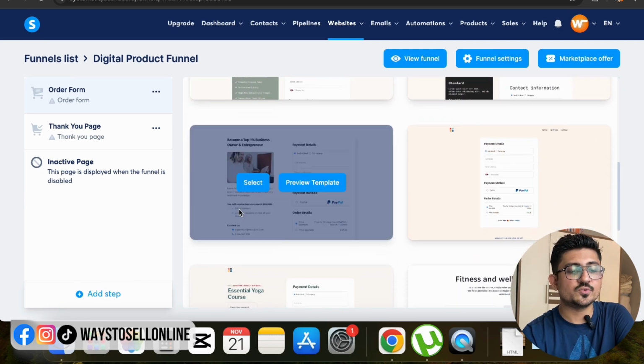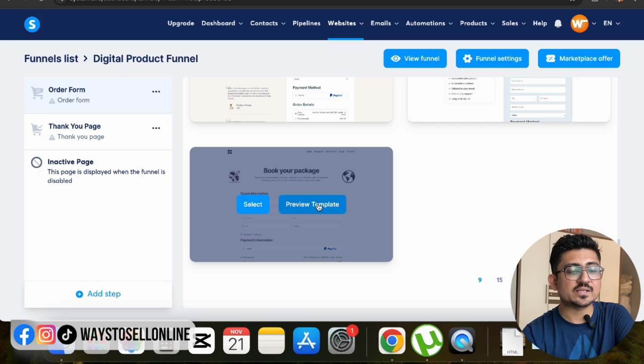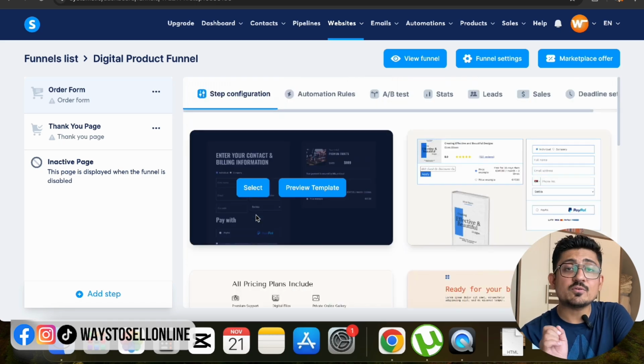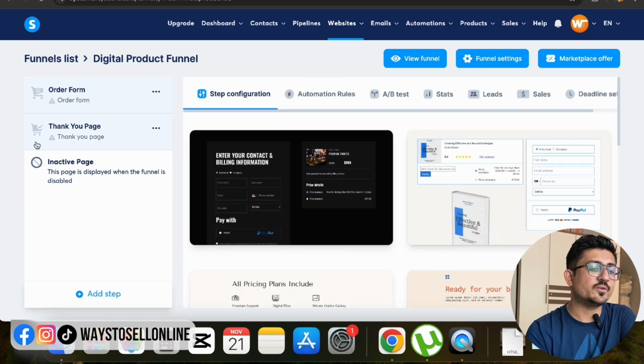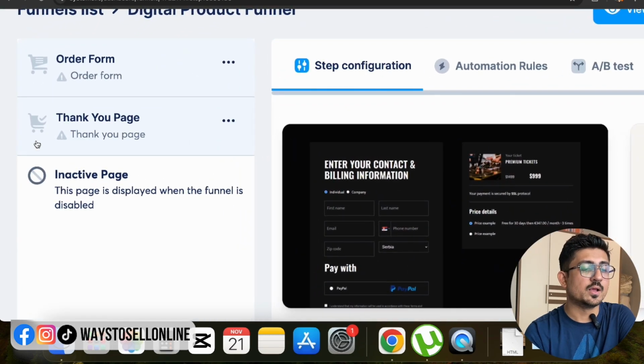If you scroll down, you can check out those templates one by one. You can click on preview template to check, or you can click on select to import that template to your funnel, right? But before importing any template, I want to add another thing here, because on the left side you can see that these are the steps for our funnel. Right now in this funnel, there are only two steps. Number one, order form, and number two, thank you page.